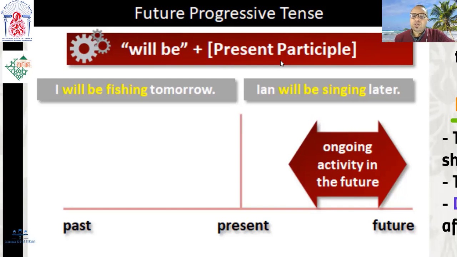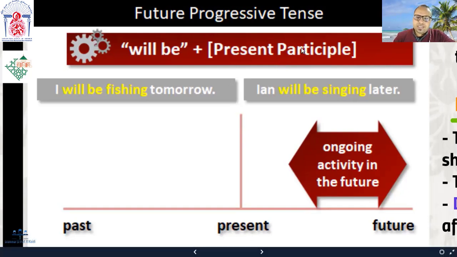For example, to go in the infinitive, went in the past, gone in the past participle, and going in the present participle. So in the continuous tenses, we are concerned with the present participle, okay? That's what we are concerned with.